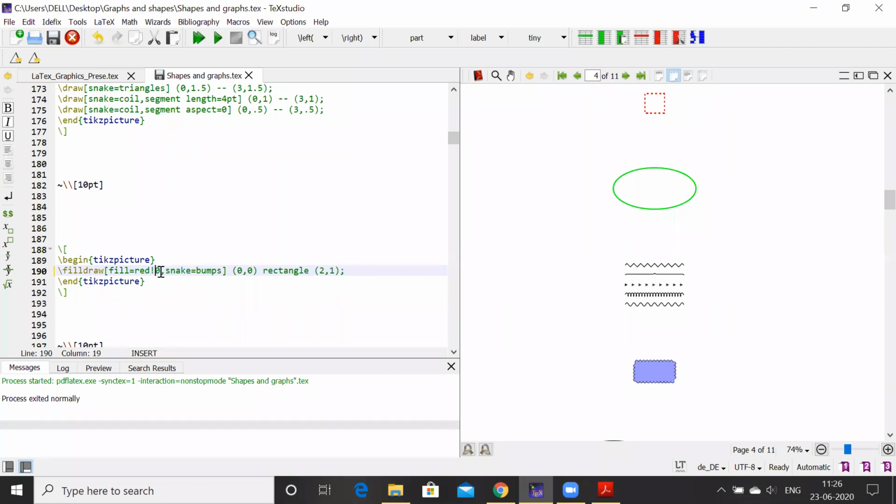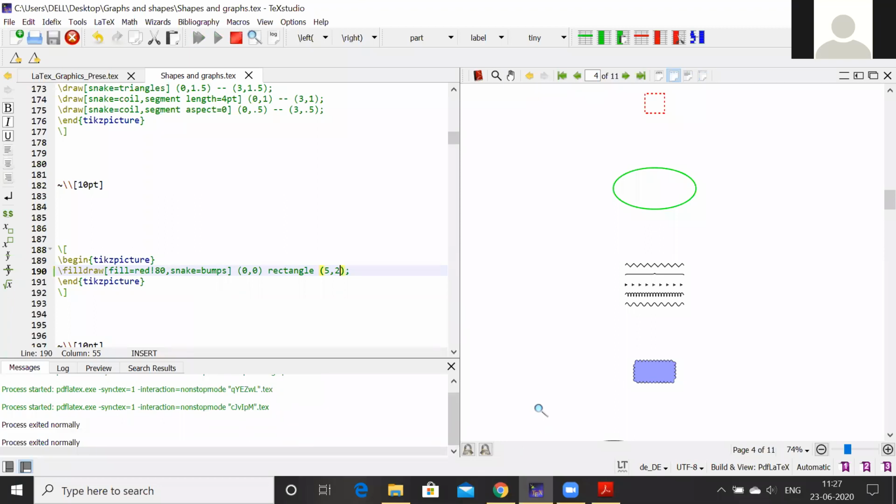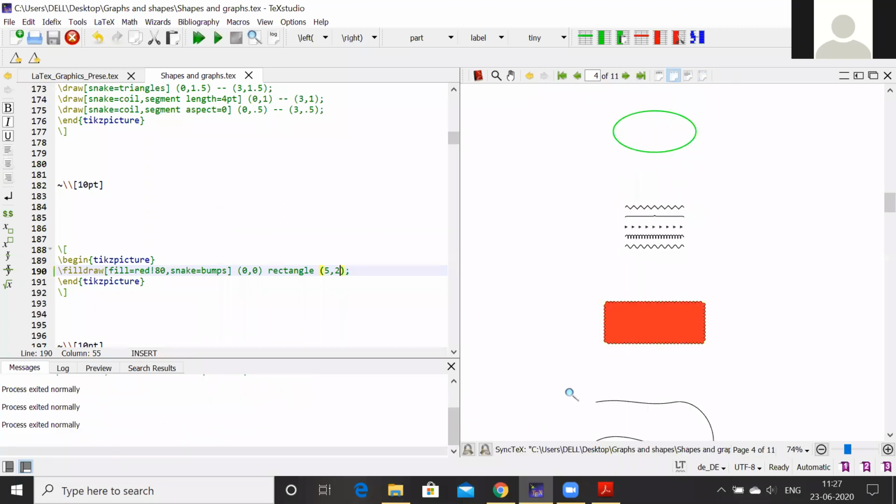Okay. So I'll just put here 80, and rectangle, I'll just write here 5, 2. So we get this type of rectangle which is filled with red color.